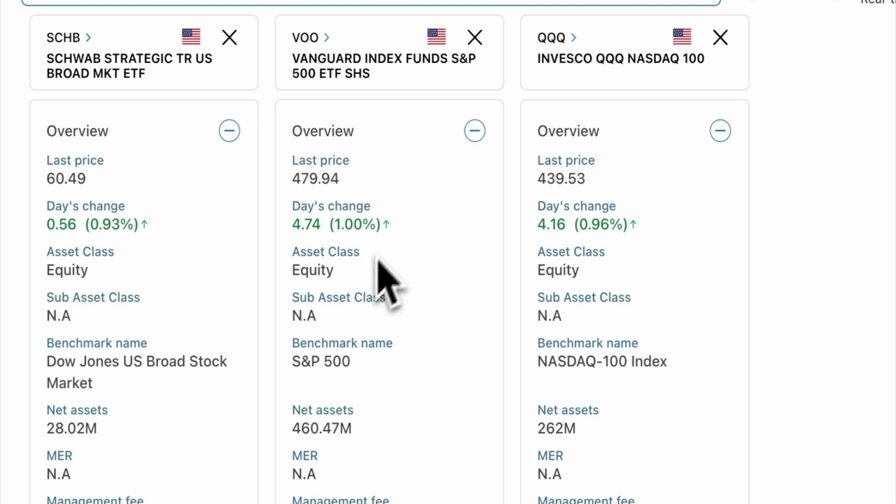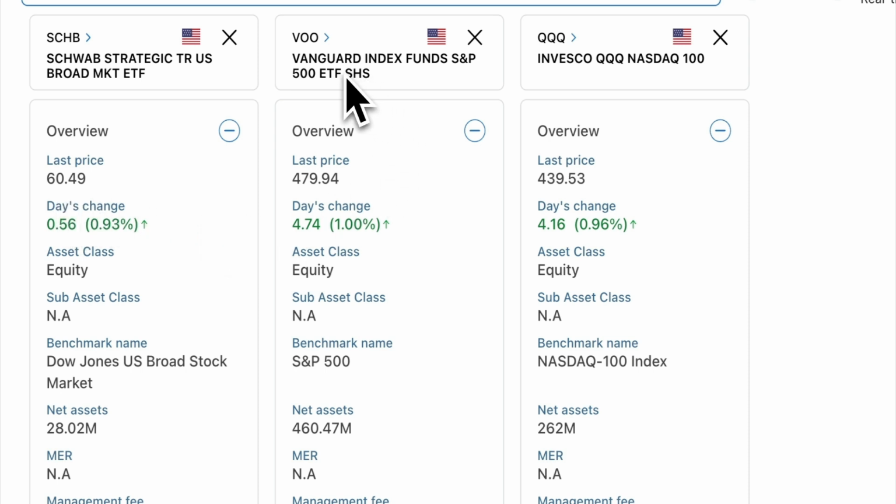And these ETFs are SCHB, which is Schwab Strategic Trust US Broad Market ETF, VOO, which is Vanguard S&P 500, and QQQ, which is Invesco Nasdaq 100. So, an overview of these ETFs. First of all, the lowest price so far is Schwab. This is only $60. It's the last price of today.